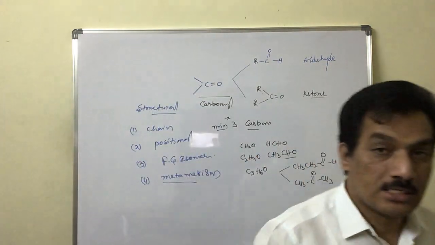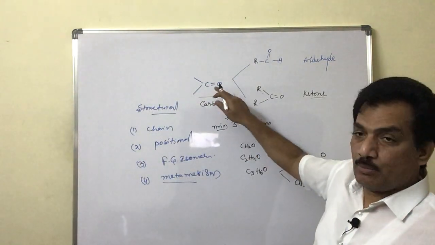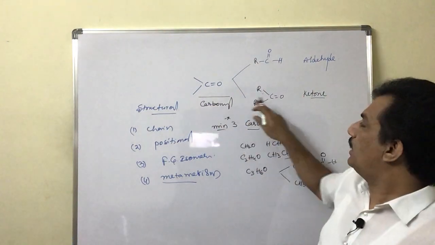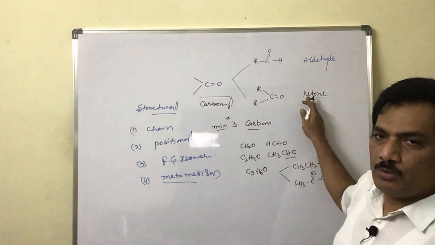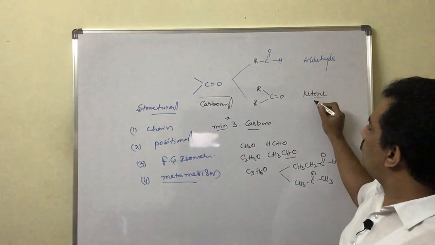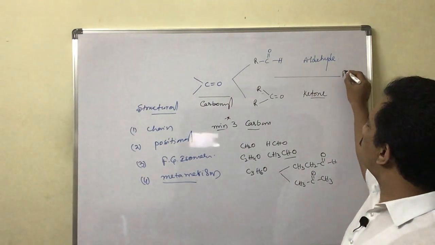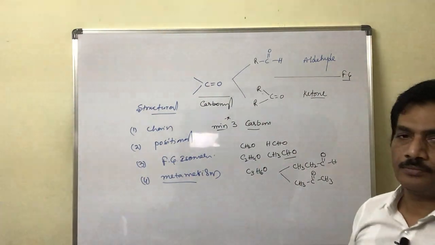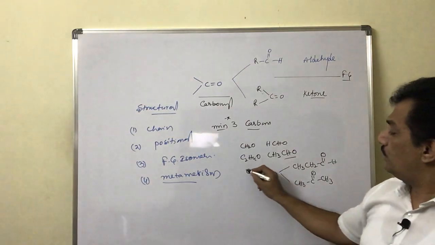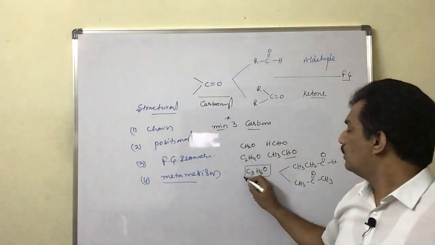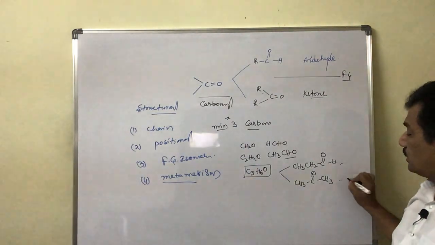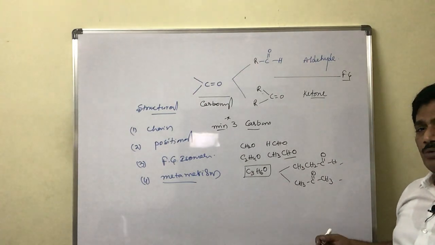It is a different sub-functional group in the carbonyl compounds. And this CO is a keto group. So aldehyde and ketone are considered two different functional groups. With the same molecular formula, one compound is aldehyde, the other is ketone. That is why these two are different.